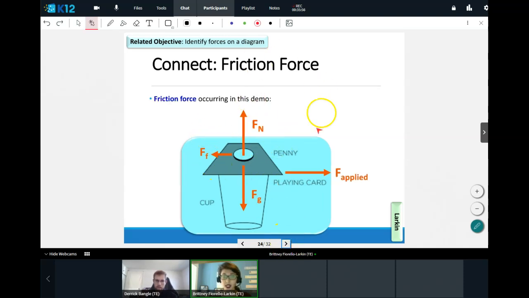So we can see this overall diagram here. Again, force due to gravity pulling down on the penny, normal force preventing it from falling. We apply a force on the card to the right, and friction tries to prevent that card from moving. The friction force, though, is too small, and so we were able to overcome friction.